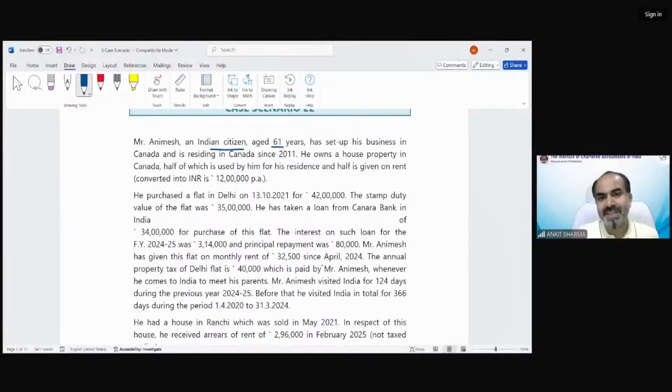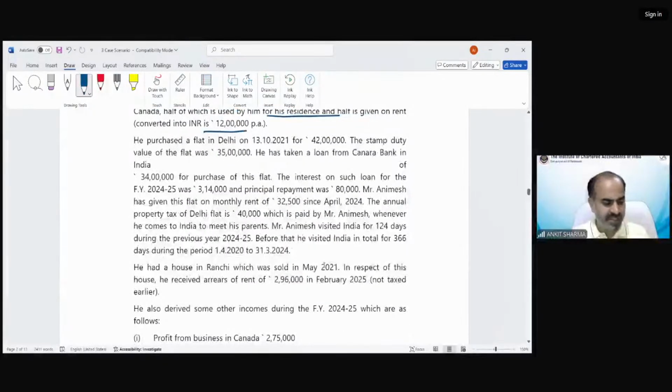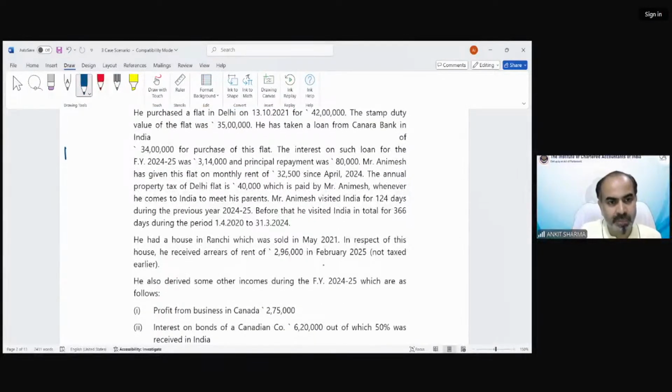So Animesh, an Indian citizen, age is 61 years. Has set up his business in Canada, residing in Canada, owns a house property in Canada, half of which is used for residence and half is given on rent, converted into INR, etc. On the basis of the information given in the question, the house property income that you need to solve yourself is going to be 1,38,200. The capital gain has been given 18 lakh. Income from other sources in this question would be 3,10,000.